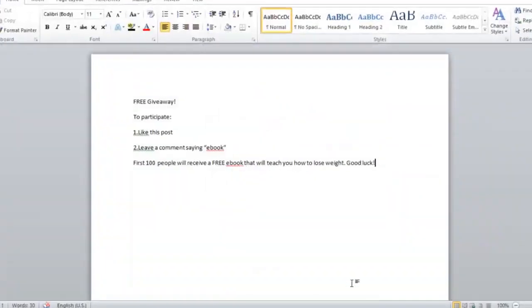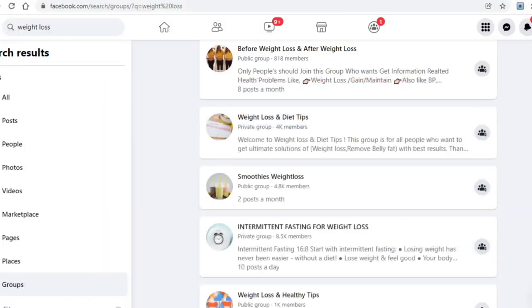If people keep commenting on your post and leaving likes, then of course it will get a lot more attention, especially since saying something like first 100 or first 200 people creates a sense of urgency in those who see the post, meaning that they will leave a like and comment on it almost instantly so they don't get left out.